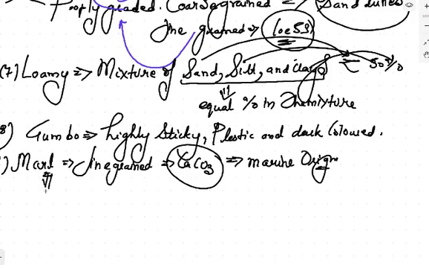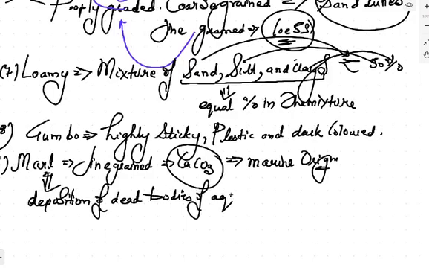Generally, this type of soil is formed by the deposition of the dead bodies of aquatic animals. Aquatic animals, fish मर गई, जाके उसकी body नीचे settle हो गई, काफी time तक उसका decomposition हुआ. The soil which is formed is known as the marl soil, which is having calcium carbonate in that. It is the fine grained soil generally found by the decomposition and deposition of the dead bodies of the aquatic animals.